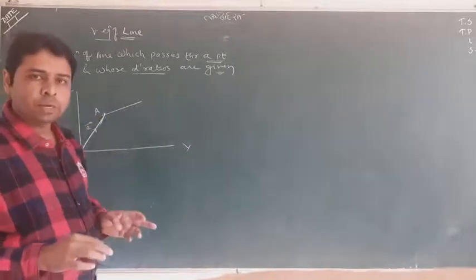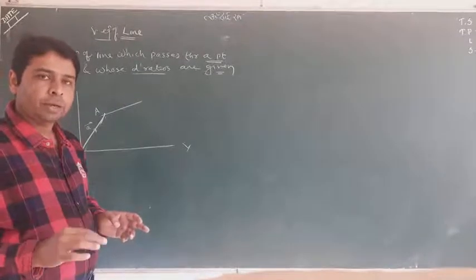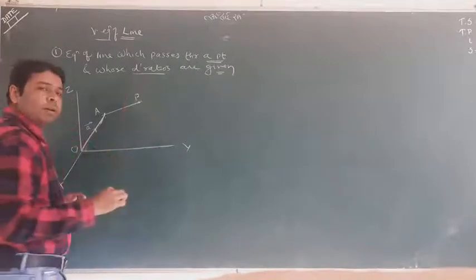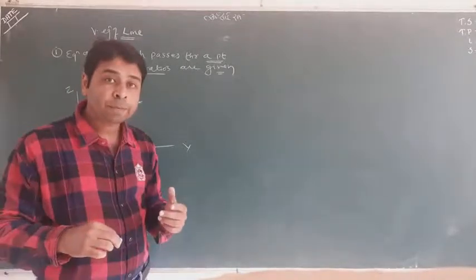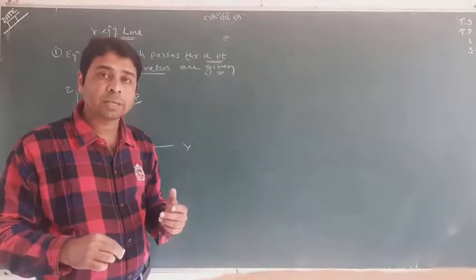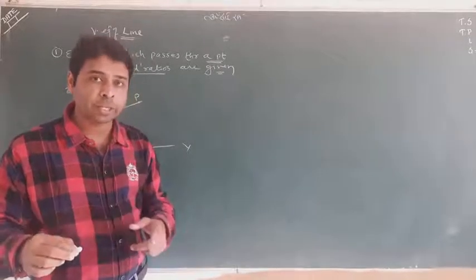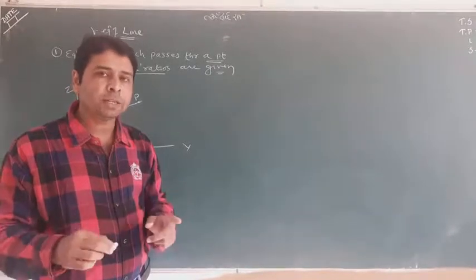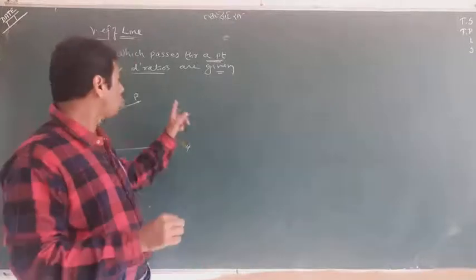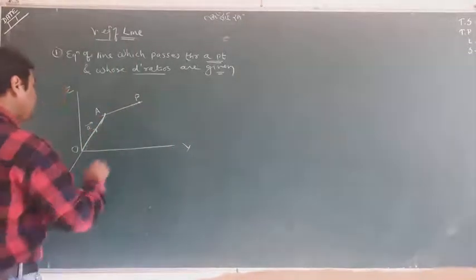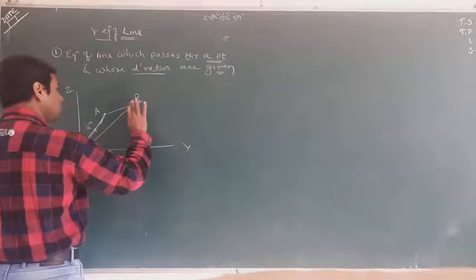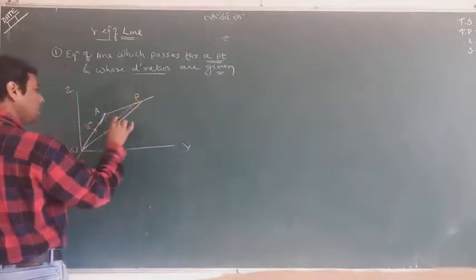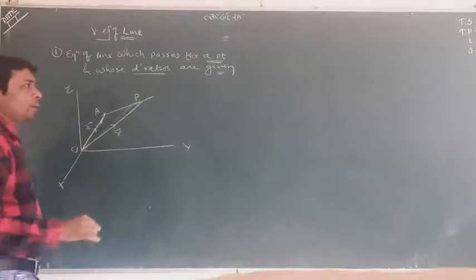Now this is a variable point on the line, with coordinates x, y, z, but since we are studying vectors, we will not say the coordinates, I would say its position vector. This is my line, and this position vector is called r.